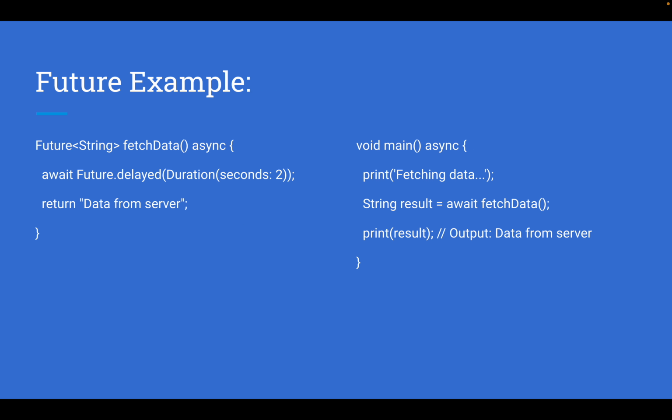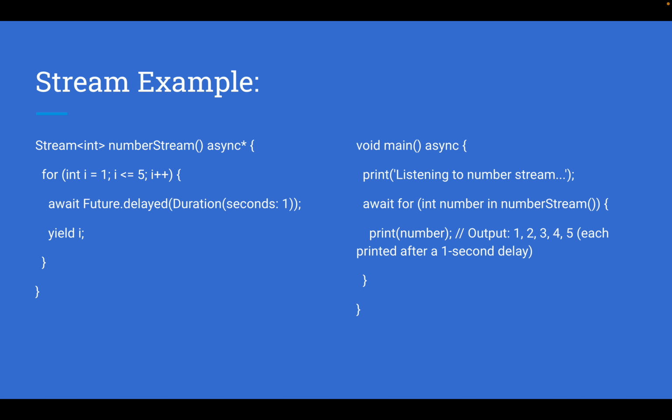For example, with Future data, we call the main method to fetch data, and we get the result only once. And with a Stream, we call this number stream multiple times. We are using a for loop, so each number is printed after a 1 second delay, and we are listening to the numbers of the stream.